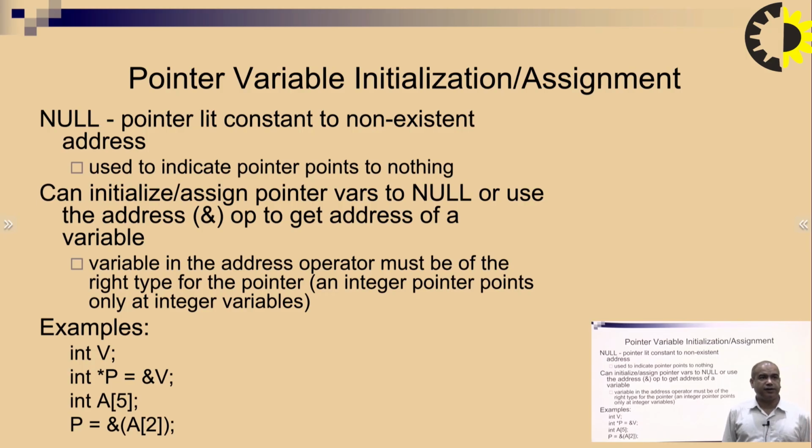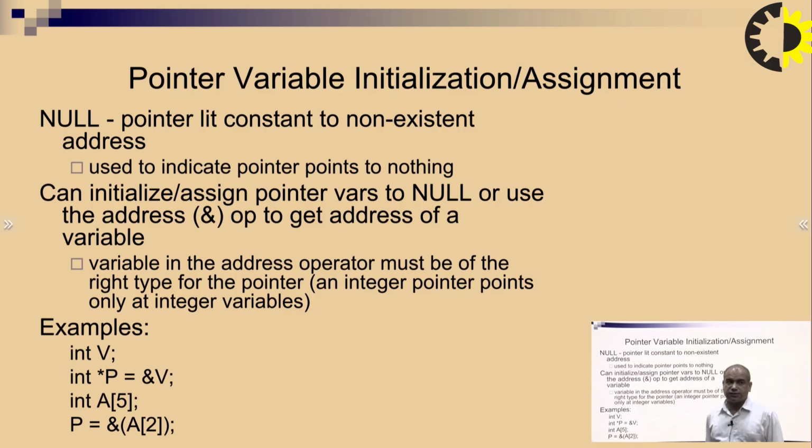Next is pointer variable initialization and assignment. A pointer can be the null pointer, a constant to indicate non-existence of an address. It is also used to indicate that the pointer points to nothing, meaning there is nothing we have to define. So we can initialize or assign a pointer variable to null, or use the address operator to get the address of a variable.